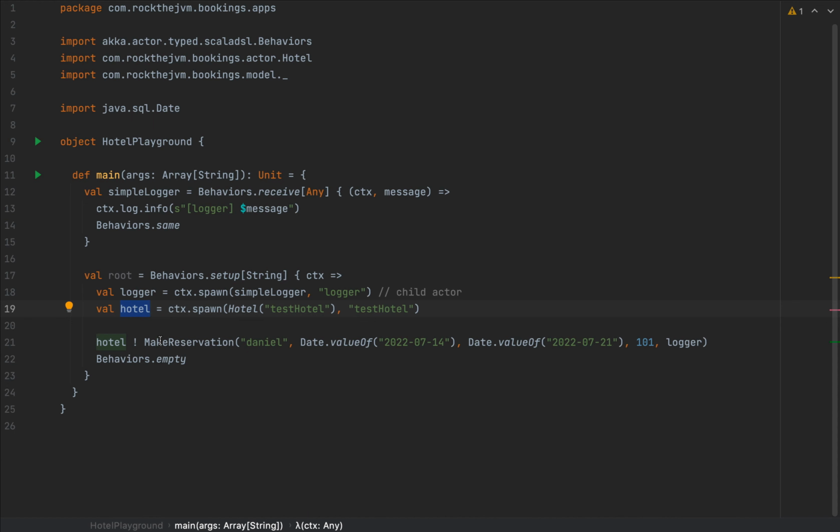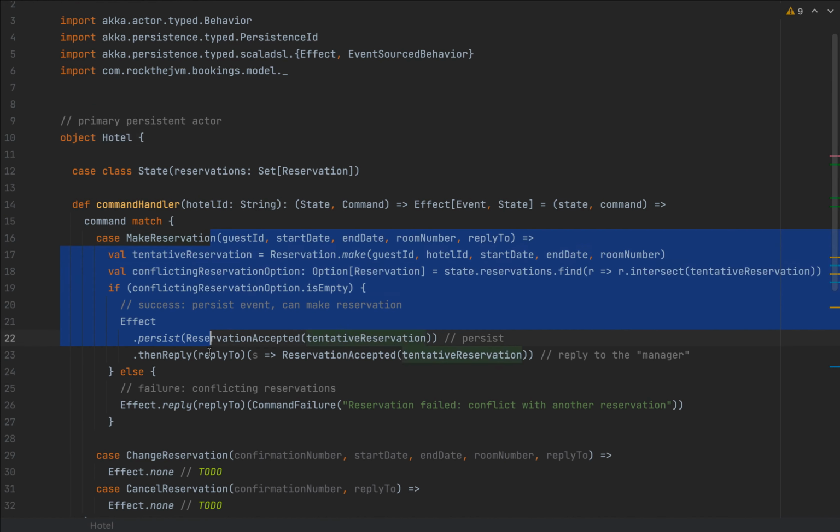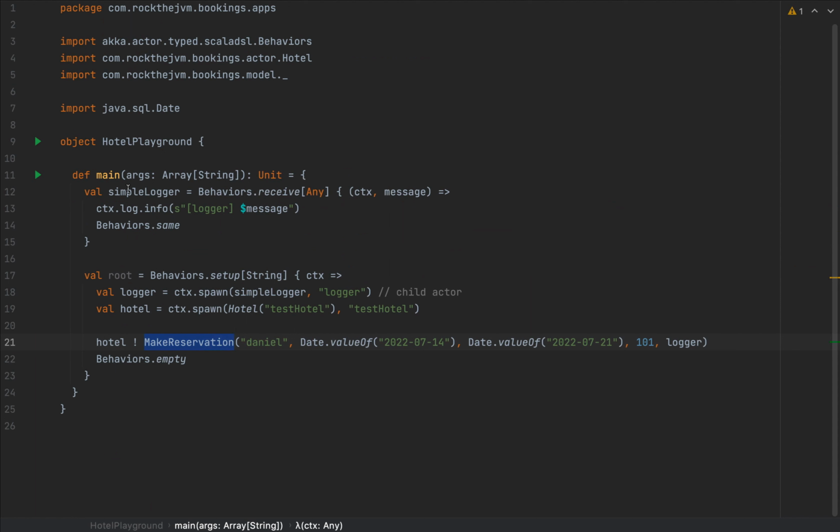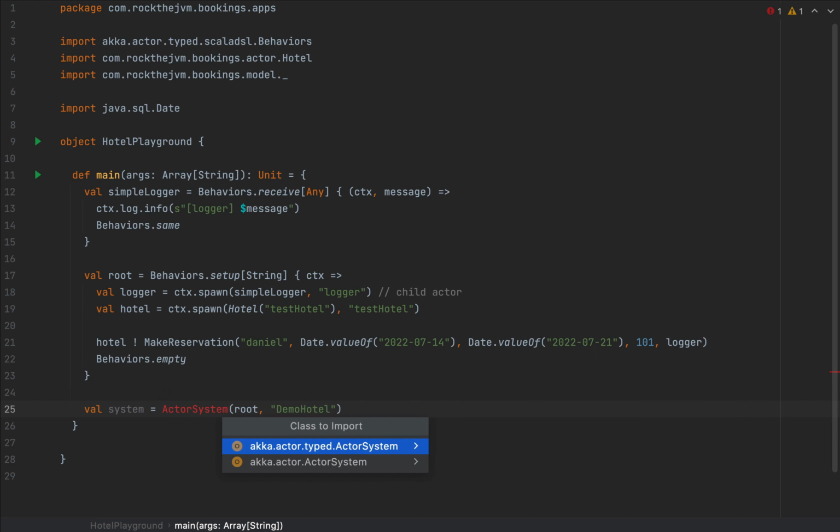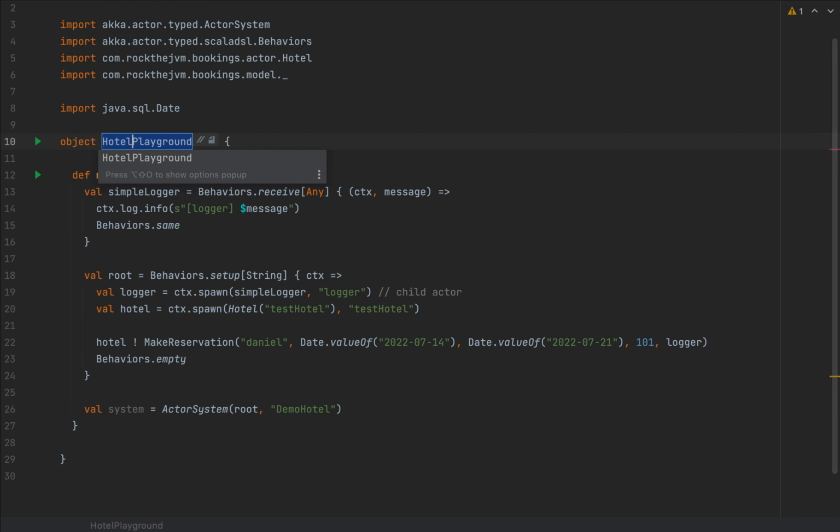So once the hotel receives the MakeReservation message, it will perform all this logic. It will persist this event into Cassandra. Then it will reply to whatever actor I specify, which is the simple logger, that the reservation was created. And the behavior of the root actor system is going to be empty. So I'm going to create an actor system. Let's call this system, as ActorSystem with the root behavior, and the name, let's call this hotel demo, which will probably be a better name for this application than hotel playground.